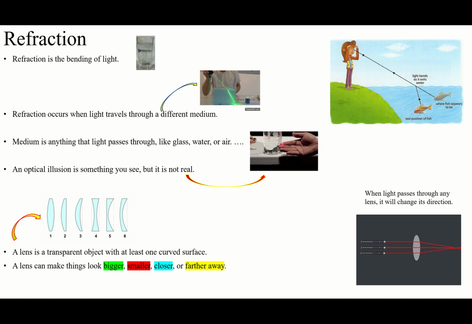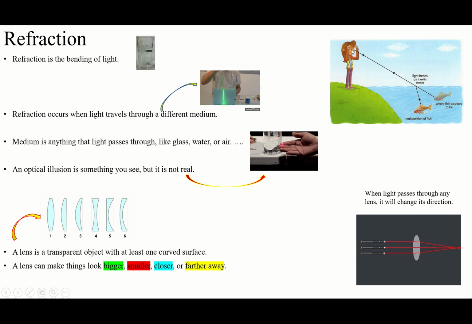The light is going to bend because of the changing medium that the light rays pass through. For example, if you look at this one, the light comes through the air. Suddenly, it changes the medium from air to water. That's why the light ray will bend. You see, here the light comes from air to the water, then again to the air. Do you see this? By changing this medium, you can see clearly.